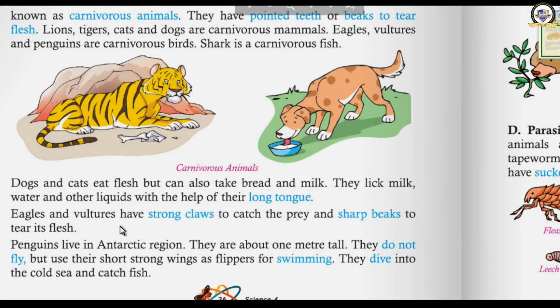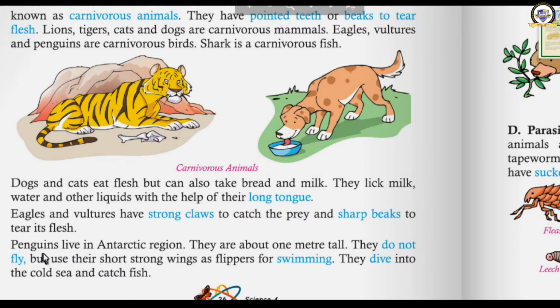Eagles and vultures, they are the birds which are carnivorous. They have strong claws to catch the prey and sharp beaks to tear its flesh. They have strong claws to catch it very tightly. Then it tears that flesh with the sharp beak.